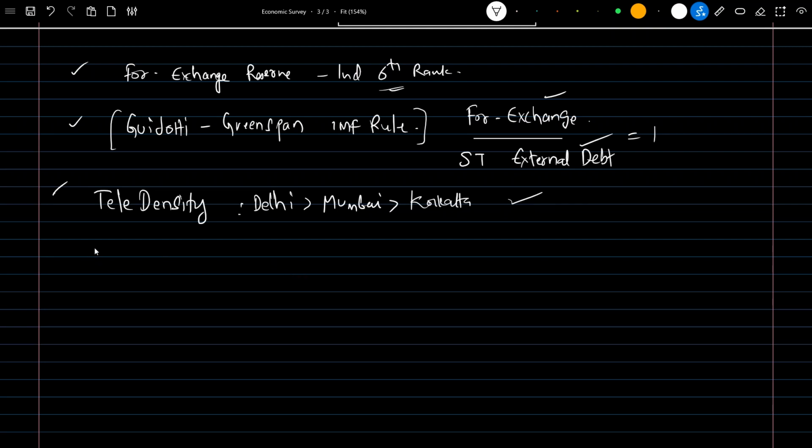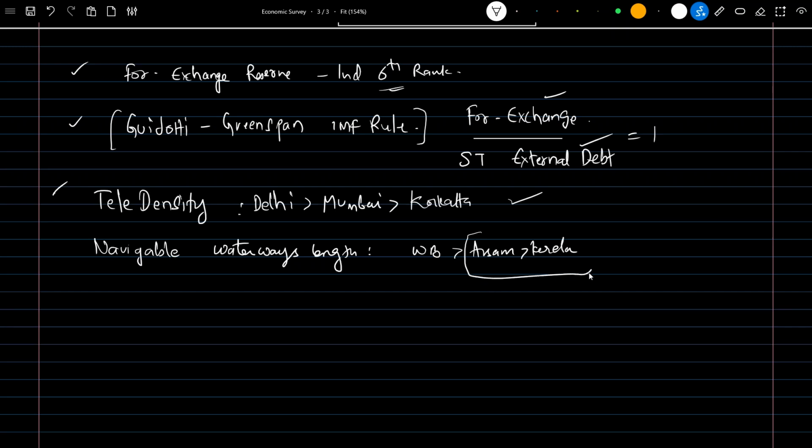Next is navigable waterways length. For navigable waterways length, the order is West Bengal has more, followed by Assam, then Kerala. So the confusion may be between these two. Understand that Assam has more than Kerala. So this is where the confusion is. Remember this.